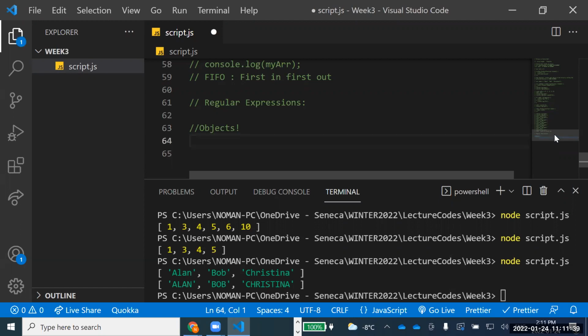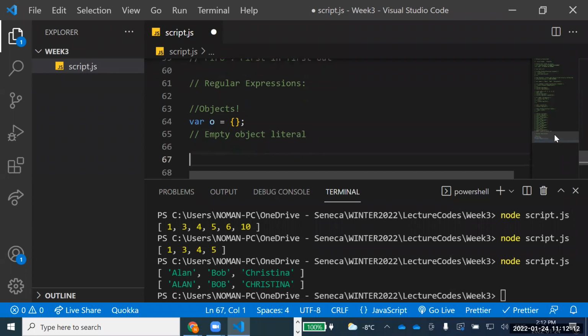Now, first of all, an object is defined, for example, if I say O, by using curly braces. These curly brackets will tell you that the data type that you are creating is an object. Is that clear to everyone? Right now, this one mentioned over there is empty. This is an empty object literal, because there is nothing inside it.